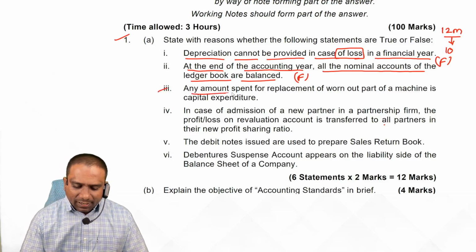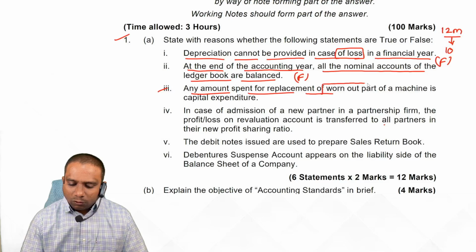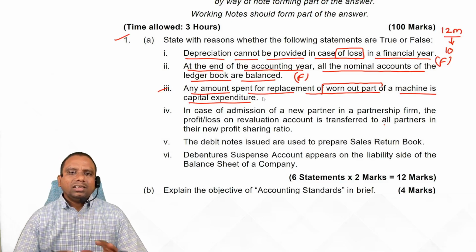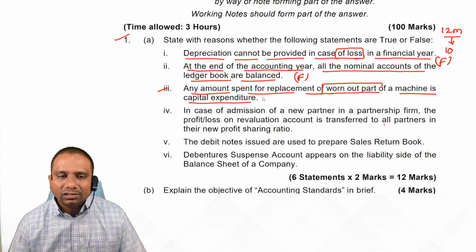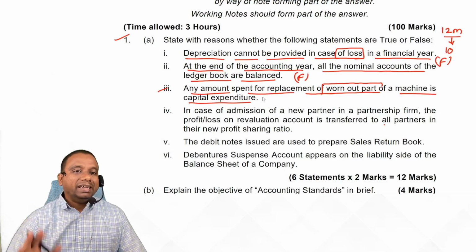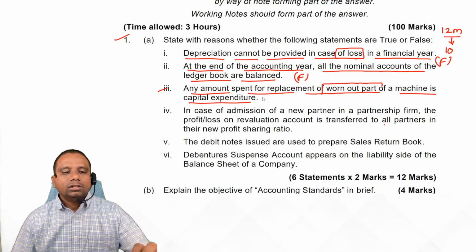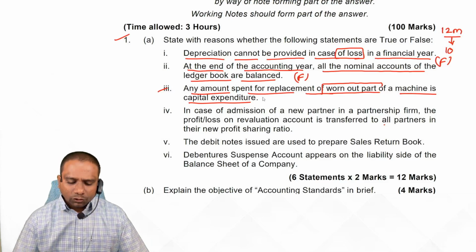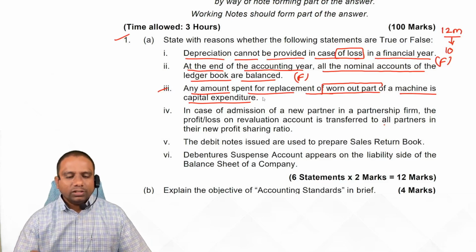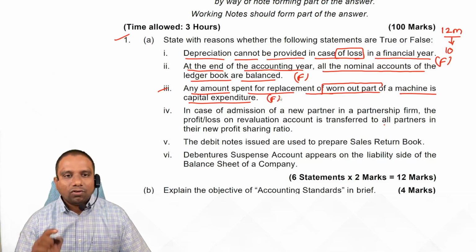Next one: any amount spent for replacement of a worn out part of a machine is capital expenditure. Generally, replacement of a worn out part of a machine is nothing but part of the cost of maintenance, maintaining the fixed asset. So it is not capital expenditure, it is revenue expenditure. So the given statement is false.